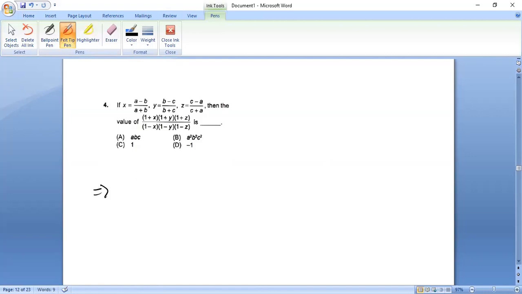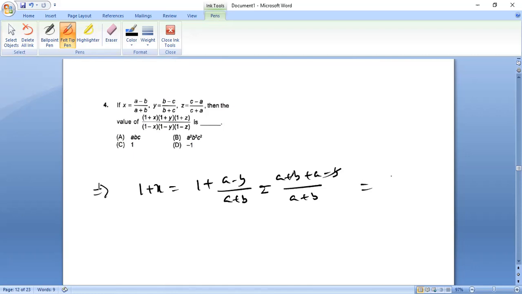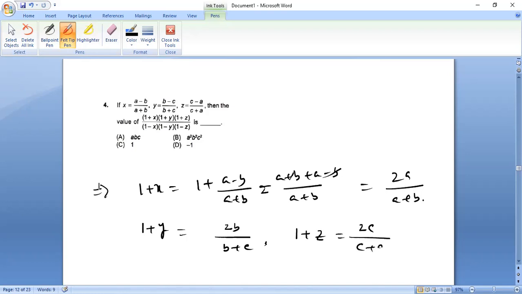So let us find the value of 1 plus x, 1 minus x, and so on. 1 plus x becomes 1 plus a minus b by a plus b. If I take the LCM, this becomes a plus b plus a minus b, so therefore 2a by a plus b. Similarly, 1 plus y will be 2b by b plus c. 1 plus z will be 2c by c plus a.